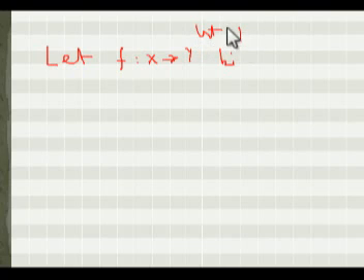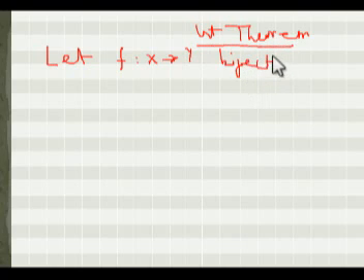We are given that there is a bijective continuous function f from X to Y. This is the bijective continuous map. This is the first theorem.